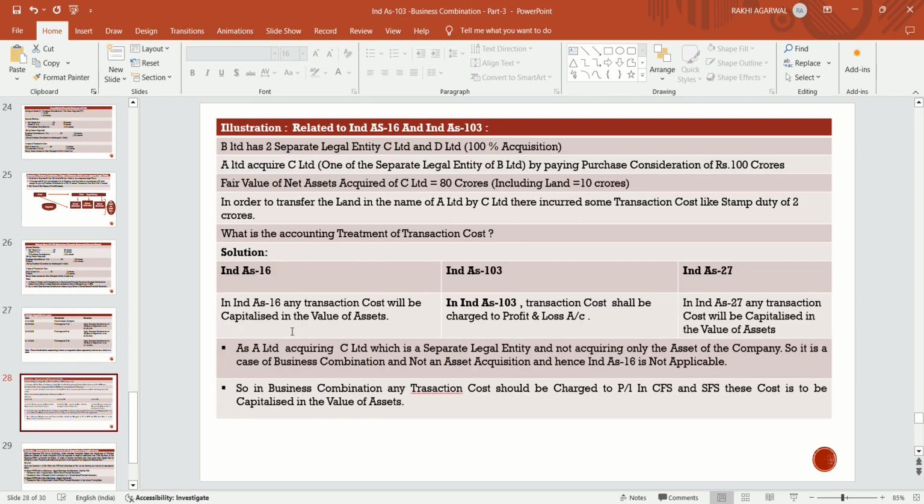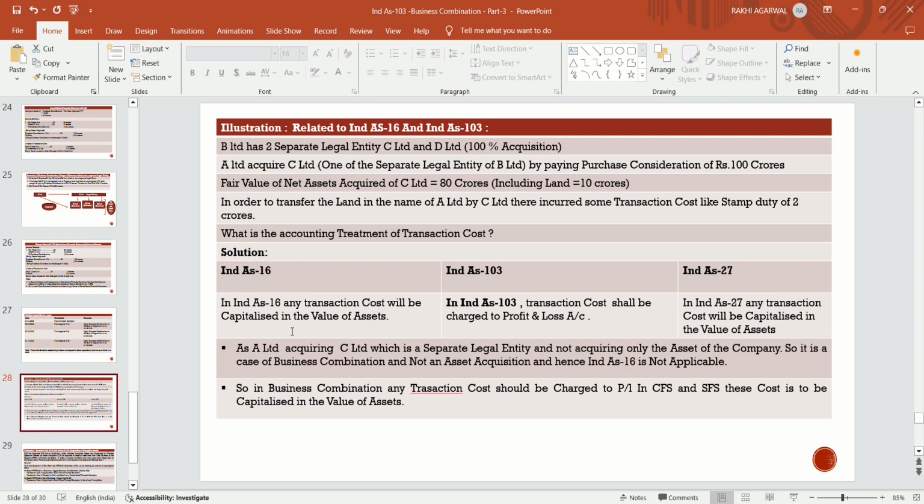Now, this illustration is related to Ind AS 116 and Ind AS 103. It means, if they acquire the asset of an organization, what happens in that case? Suppose B Limited has two separate legal entities, C Limited and D Limited. A Limited acquires one of the separate legal entities, that is, one of the subsidiaries of B Limited, C Limited, which is a separate legal entity of B Limited, by paying a purchase consideration of 100.